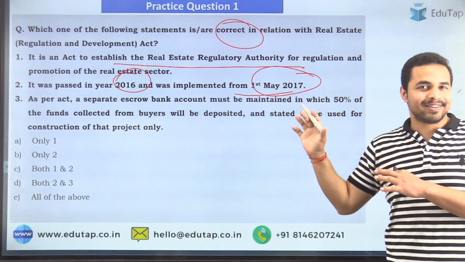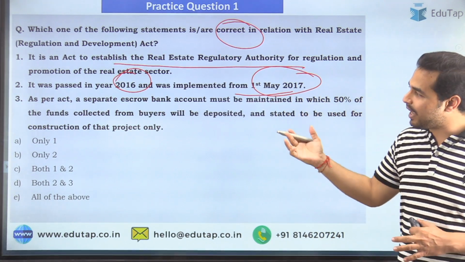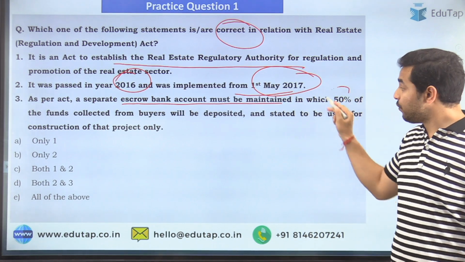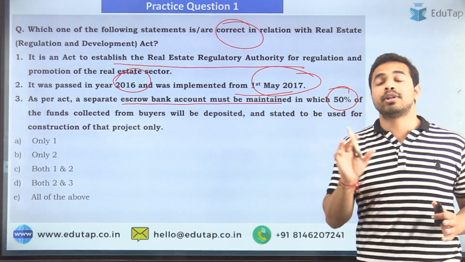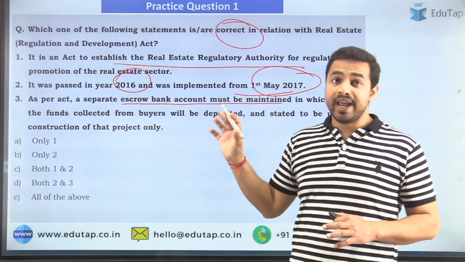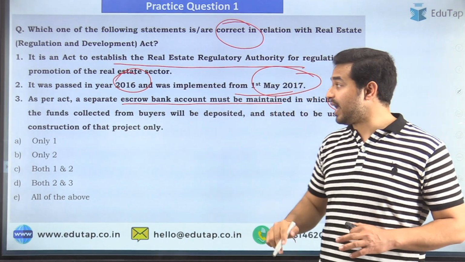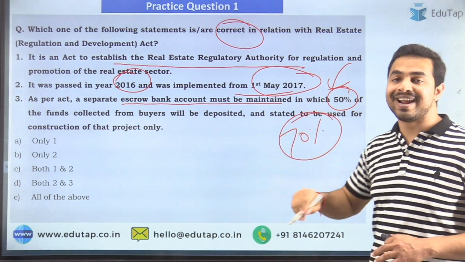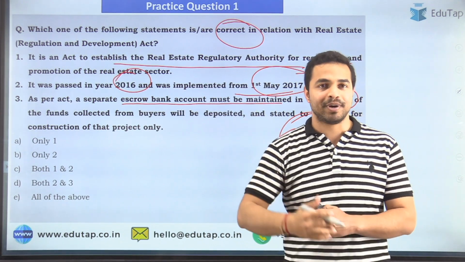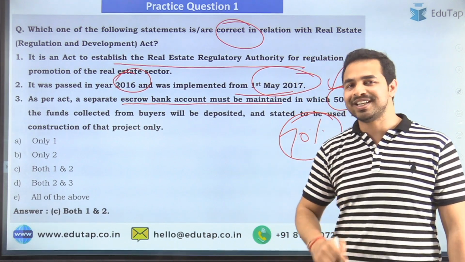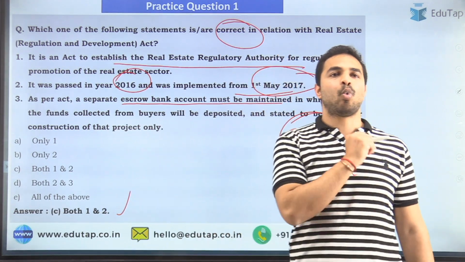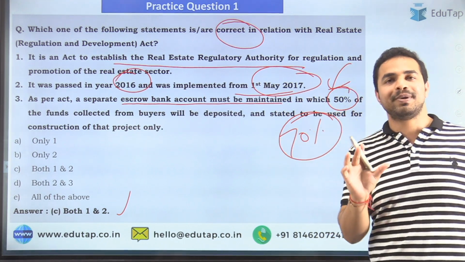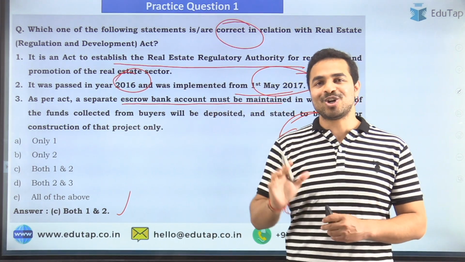Now focus on the third statement. It says that as per the act, a separate escrow bank account must be maintained in which 50% of the funds collected from the buyers will be deposited. So guys, here the wrong part is that it says 50%, but as per our discussion it was 70%, and that is the reason that this particular statement is incorrect, and the right answer to this question is option C, that is both statement 1 and 2 are correct. So that was the practice question from today's session. I really believe that it is very much clear to all of you.